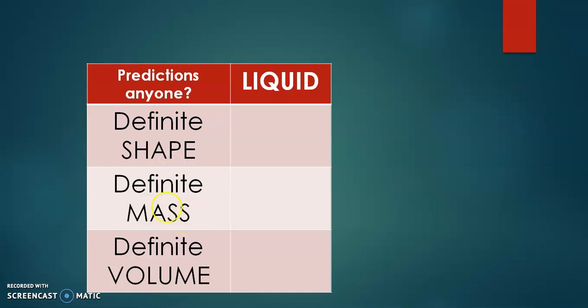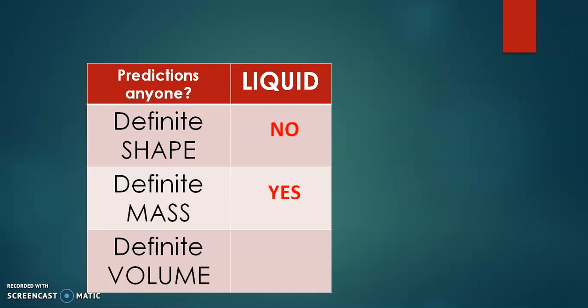Now, does the liquid have a definite shape? No. In case of solid it is a definite shape, but in case of liquid there is no definite shape. They change their shape according to the containers.